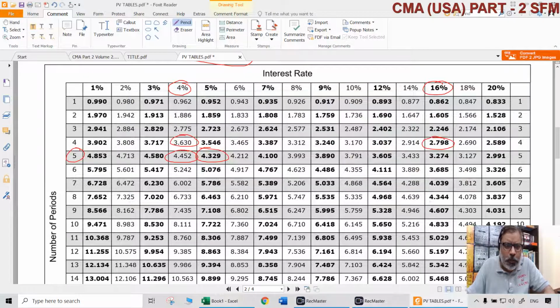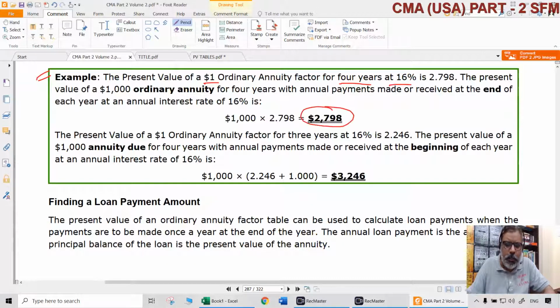2.798. Okay, 2.798. What if it is an ordinary annuity for 3 years? This 2.798 will be applicable only when the cash flows are happening at the end of each year. Then the question comes, sir, what if this $1,000, whatever it is, is coming not at the end of each year, but at the beginning of each year?